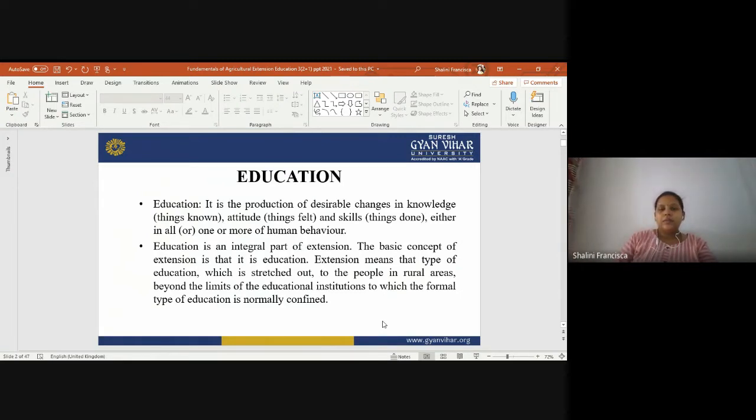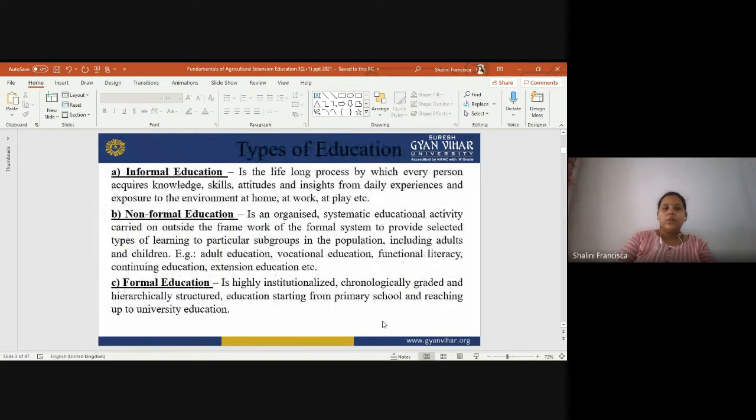It is very different from formal education. So all the factors mainly depend on their particular way of understanding per day, their daily experience.